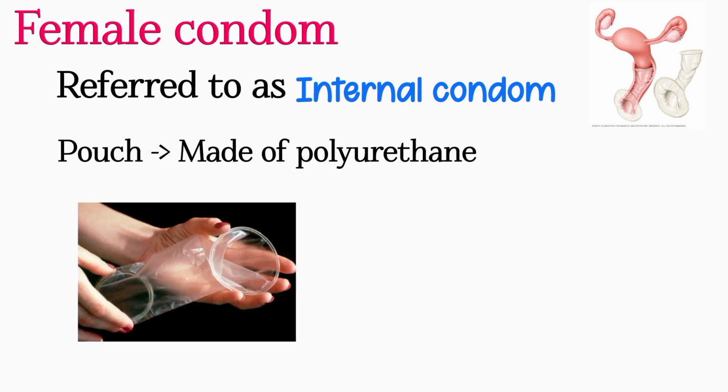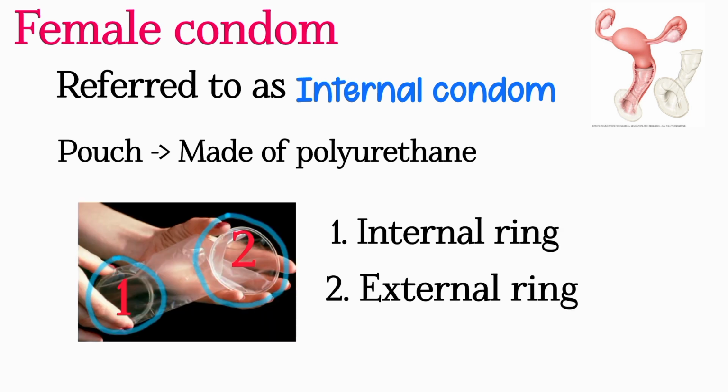It has got two rings. The internal ring with a closed end covers the cervix, while the external ring remains outside the vagina. It is lubricated with silicone.